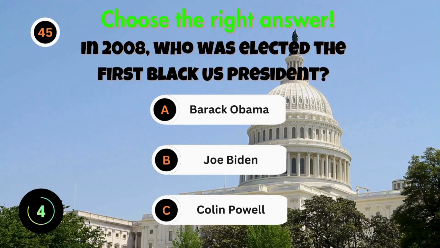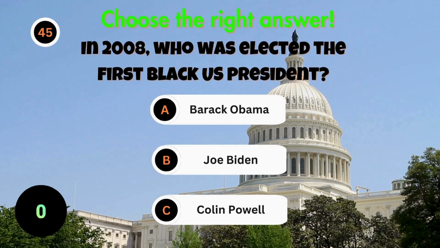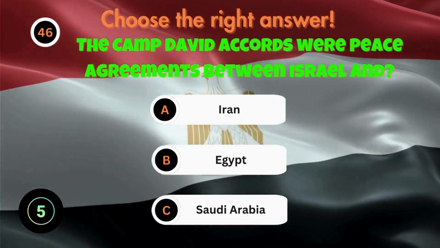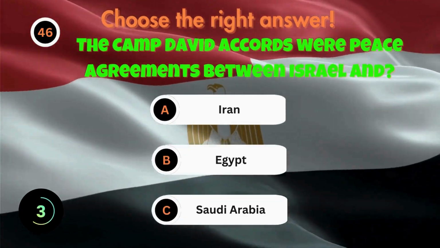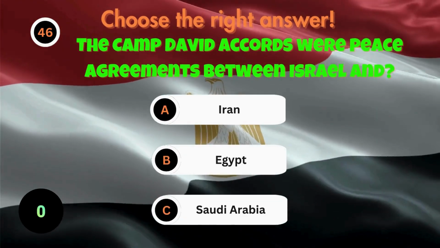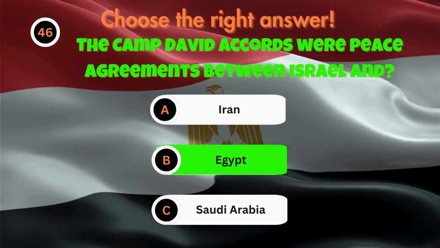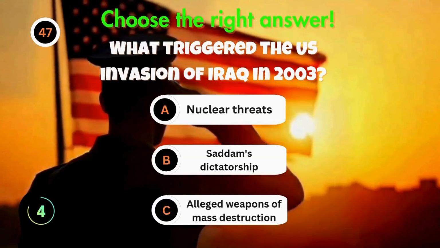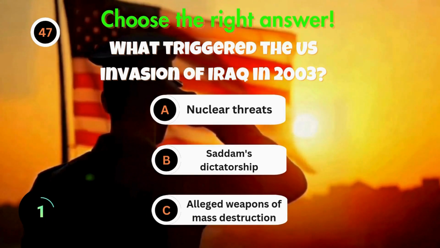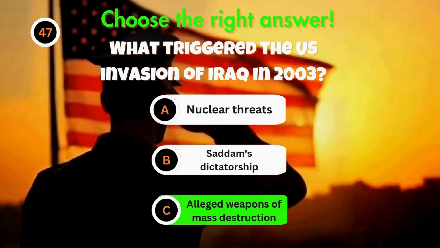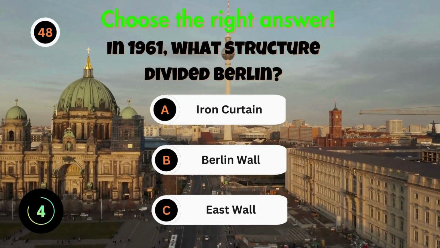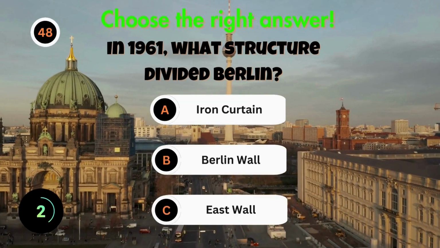In 2008, who was elected the first black U.S. president? The Camp David Accords were peace agreements between Israel and? What triggered the U.S. invasion of Iraq in 2003? In 1961, what structure divided Berlin?